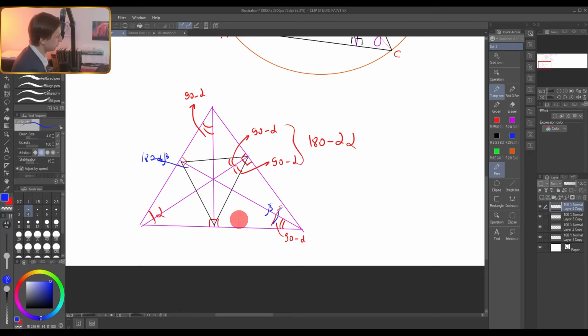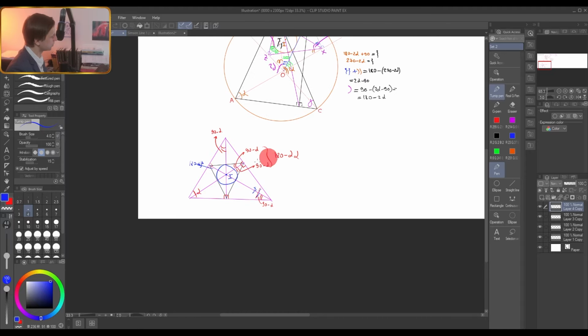Also, you should notice a very interesting thing: this altitude in the triangle, what is it for this ortho triangle? It's obviously an angle bisector. You see, it's an angle bisector, and this one will be an angle bisector for this triangle, and this one is an angle bisector for this triangle. So this point, the orthocenter, is the incenter, the center of the inscribed circle for this ortho triangle. It's also a very important thing, and we will use it to solve our problem. So let's maybe mark here some circle, and it will be I. So that's what we need to know here.